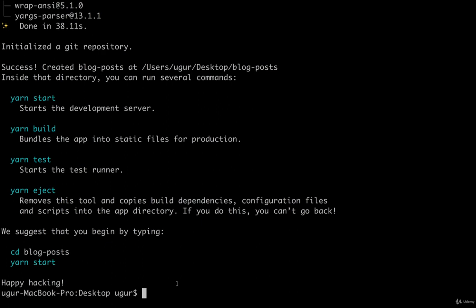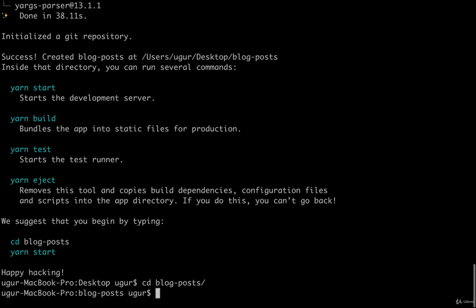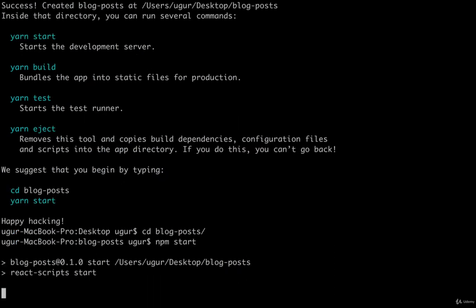All right, so once all those installations are finished in that last section that we started, we generated a new project, and I'm going to change into that new project directory. So then I want to start up the React server with npm start. All right, so now we've got a fresh React application up and running.